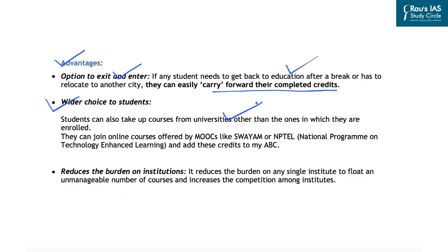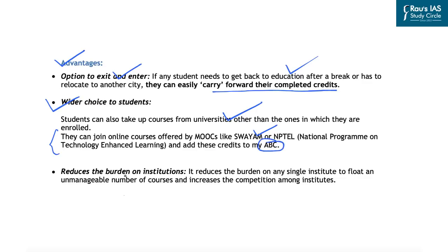That is the level of flexibility that will be provided. And at the same time, these students can join online courses that are offered by various online portals that have been created by the Government of India. For example, the Swayam portal and the NPTEL, that is the National Program on Technology Enhanced Learning, as well as add these credits into their ABC account or the academic bank credit account.